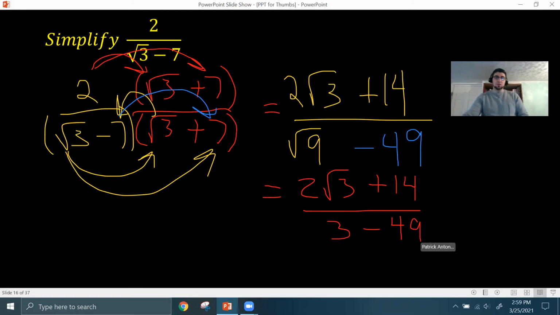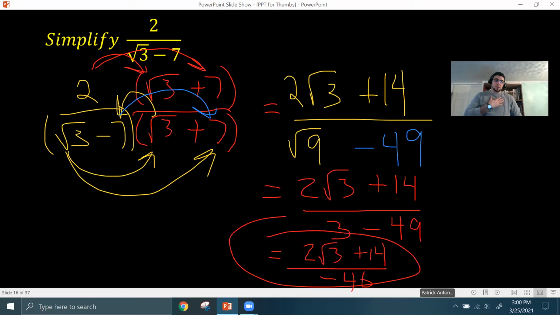Now, one thing I'll see students do sometimes is they'll try to cancel these 3's or reduce the 14 and the 49. You can only do that when you have just multiplication in the numerator and denominator. Since it's separated by addition and subtraction, you can't cross cancel things over addition and subtraction in a fraction, and it has to do with order of operations. But what we can do is do 3 minus 49, and you would get 2 square root of 3 plus 14 over negative 46.